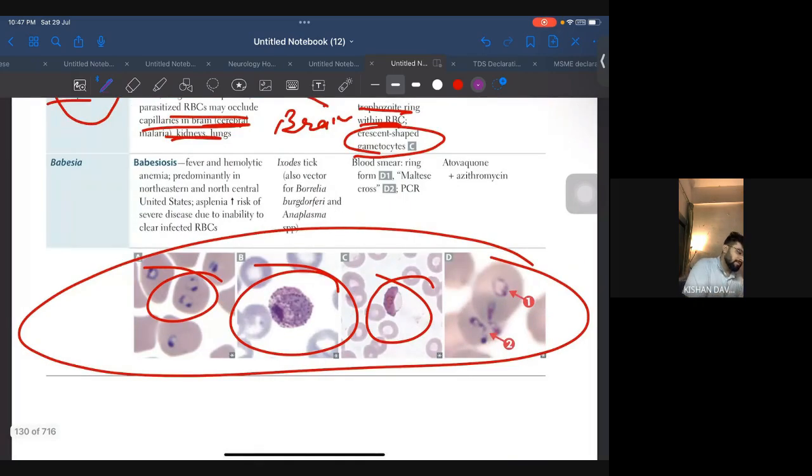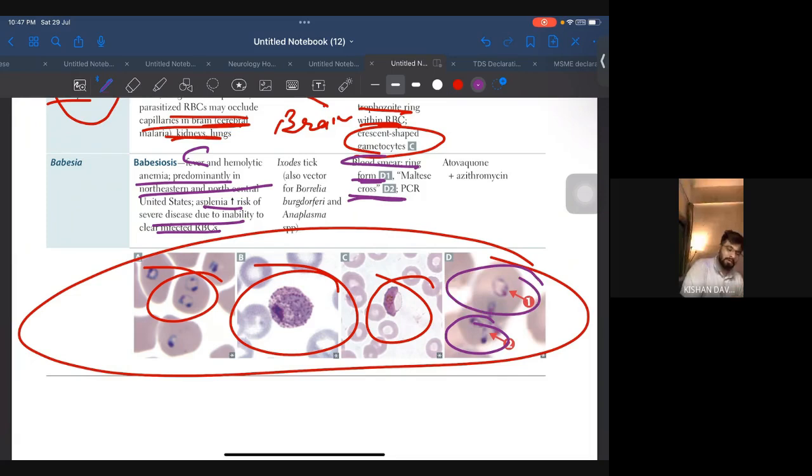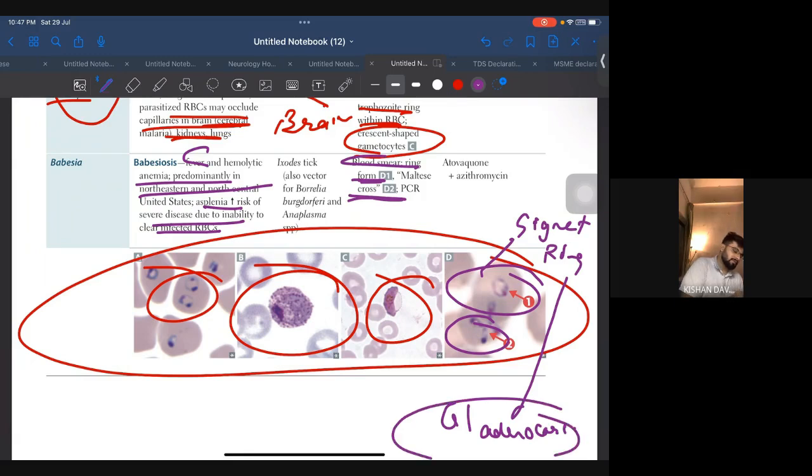Babesia: fever and hemolytic anemia, predominantly northeastern and north central. Asplenia increases risk; it infects RBCs. Now see, blood smear may show ring forms and the Maltese cross. This is the Maltese cross and this is the ring shape. The ring shape will confuse you with the signet ring. Where is the signet ring thing? GI adenocarcinoma. All right, so confuse नहीं होना है.